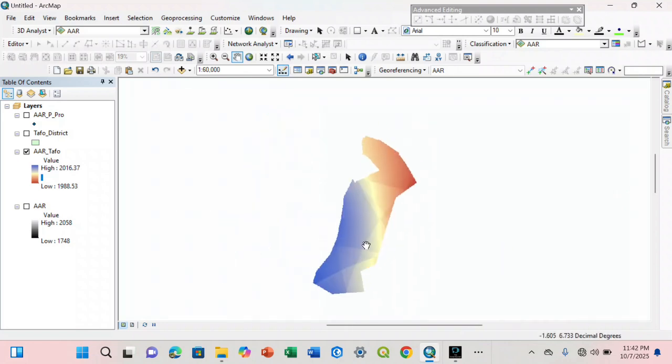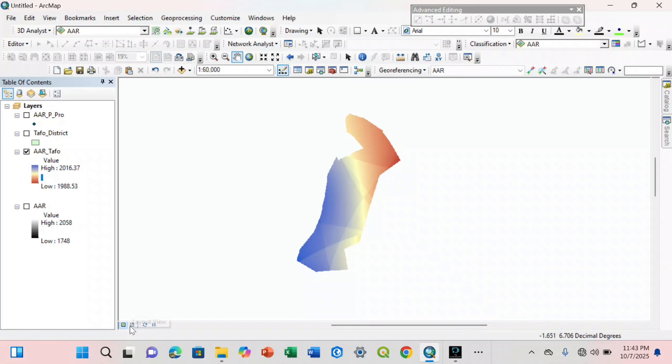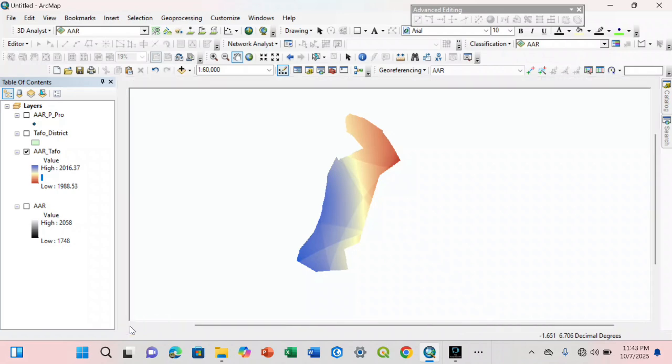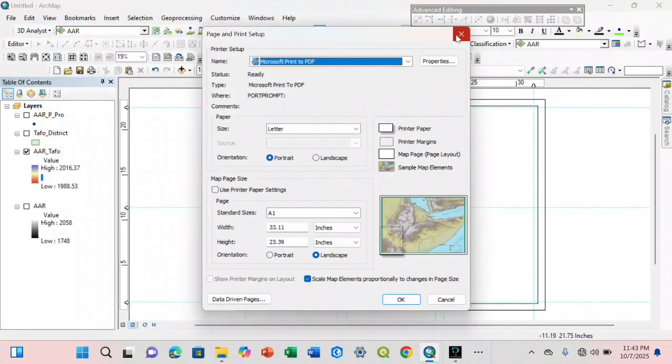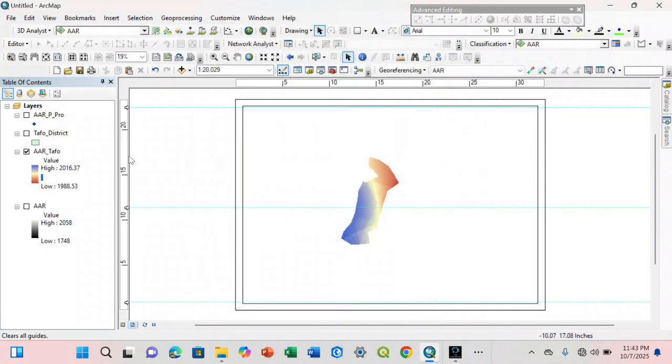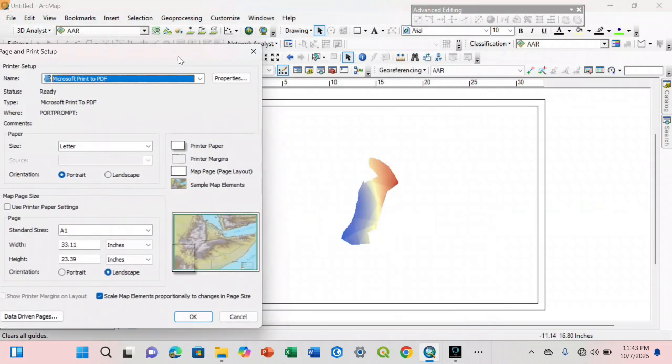So now if you have this, then you can switch to the layout view. Have you seen it over here? Layout view. Then you go to the page and print setup. Let me clear all these guys. Page and print setup. Because of the shape of the map, it is only one.